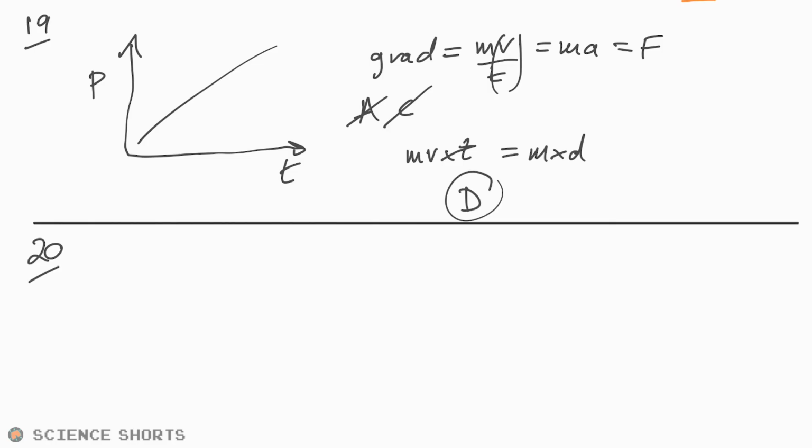20, what's a pair of vectors? A, weight, yes. Work, no. B, force and energy, no. C, displacement and momentum, yes, because displacement is the vector version of distance. D, acceleration, yes. Power, no.